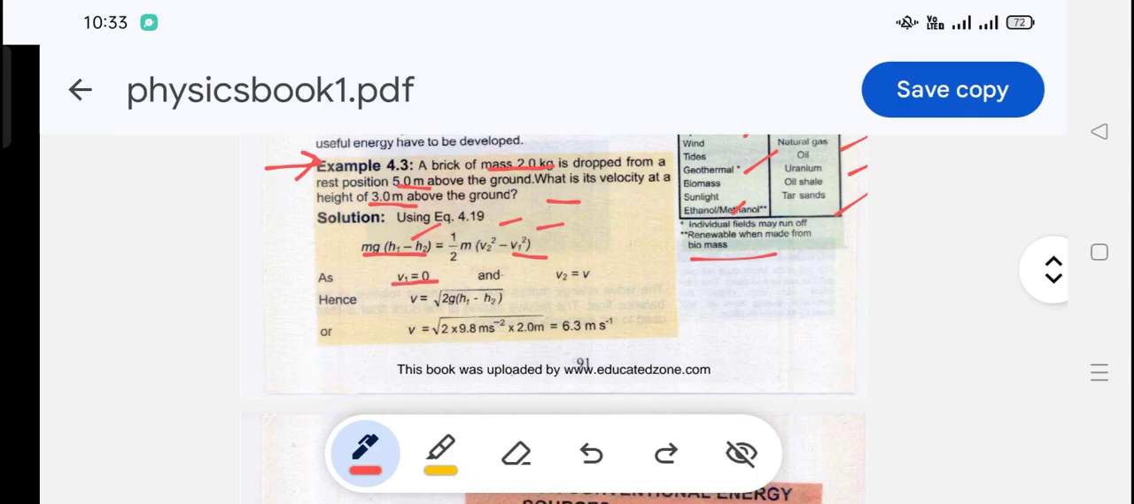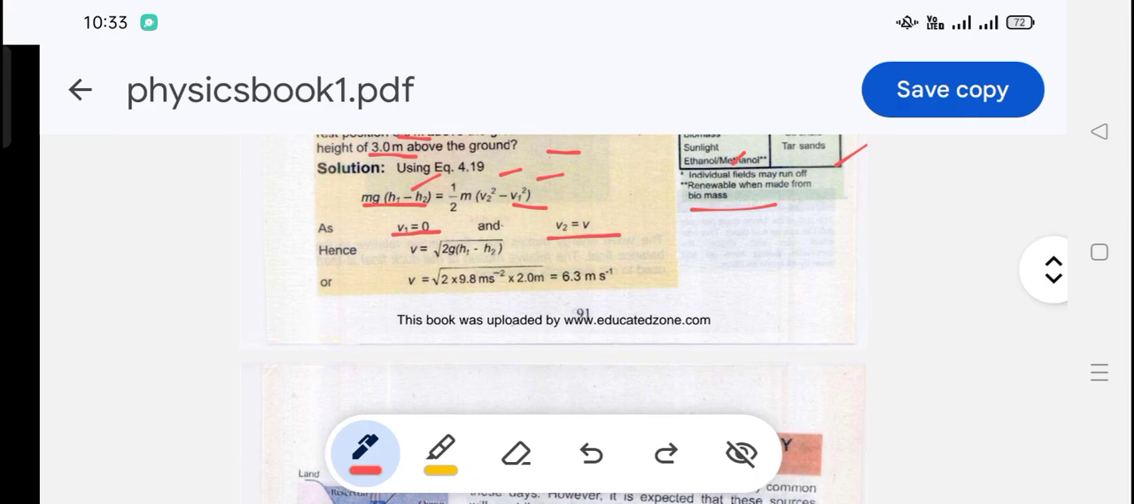Initial velocity is 0 because the body is at rest, and final velocity is equal to v. So v is equal to the square root of 2g(h1 minus h2). Putting the values of g and h1 minus h2, which comes out to be 2, v is equal to 6.3 meters per second.